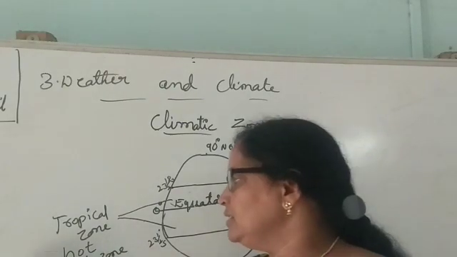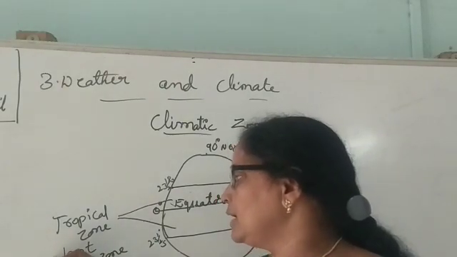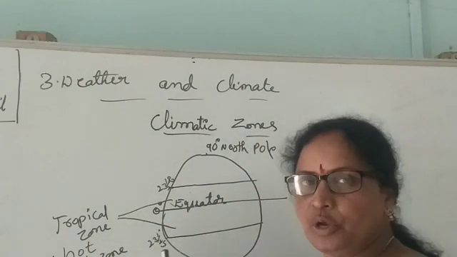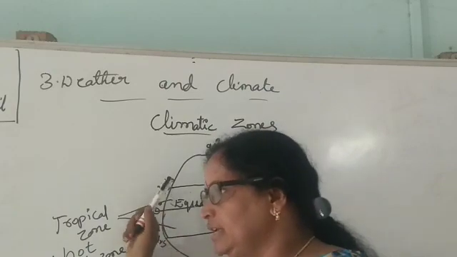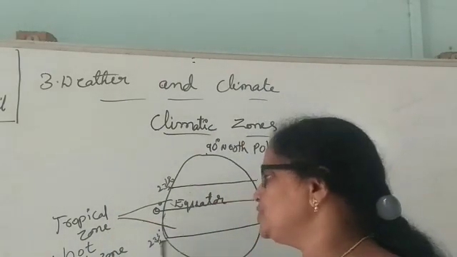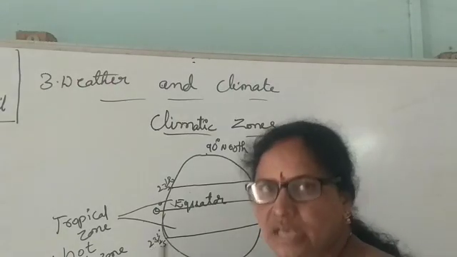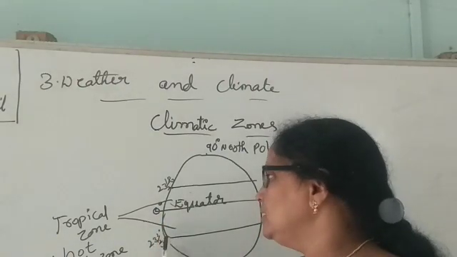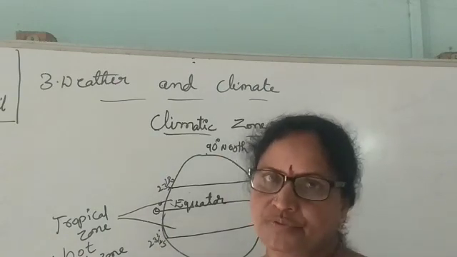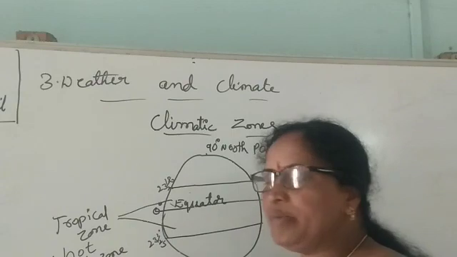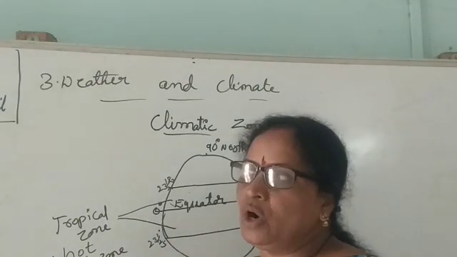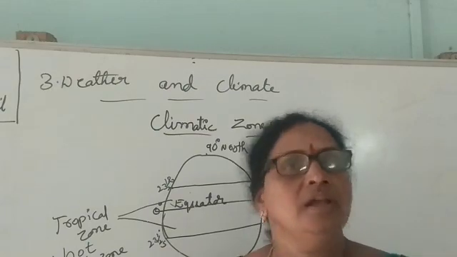Which is the tropical zone? From 0 degrees to 23.5 degrees north and from 0 degrees to 23.5 degrees south, in both hemispheres. Here the climate is very hot, because it is near the equator.